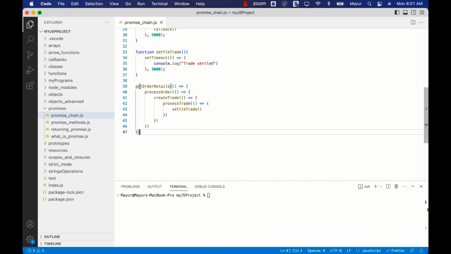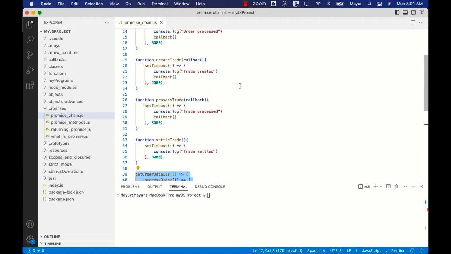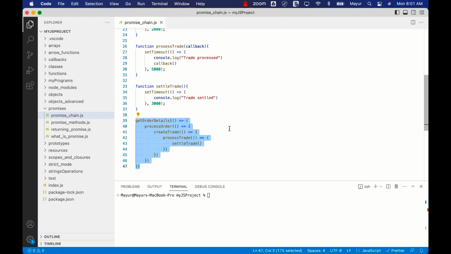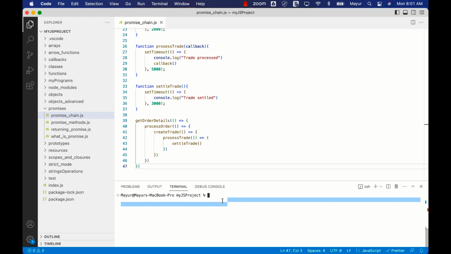Okay, so just with these 5 functions, we can see the structure is complex enough to confuse a new person in the team. Just assume we have 50 such operations to be done one after another, and this can easily get very complex. And this also looks like a horizontal pyramid kind of structure. That's why they call it as pyramid of doom, or also referred as callback hell. Okay, it'll run fine when we execute this program now.